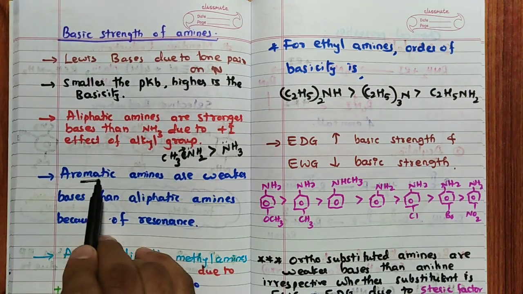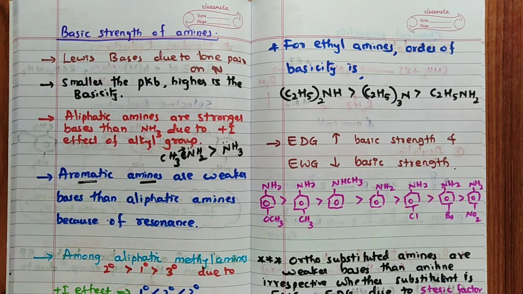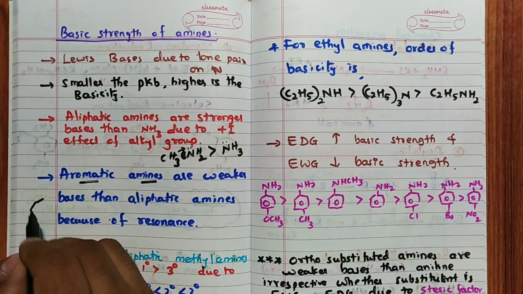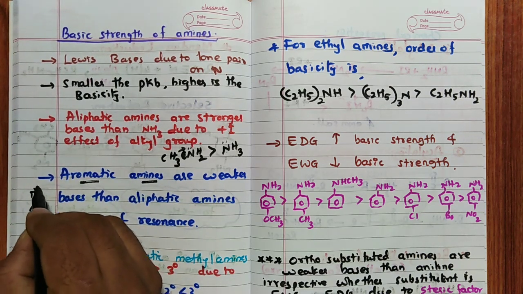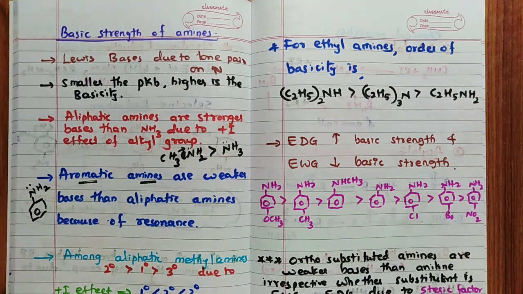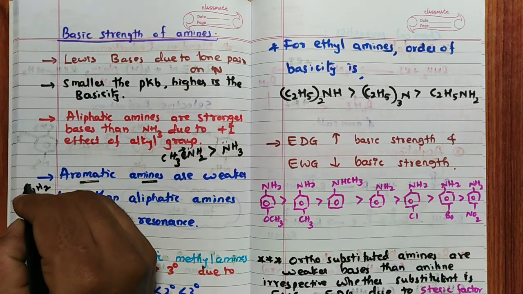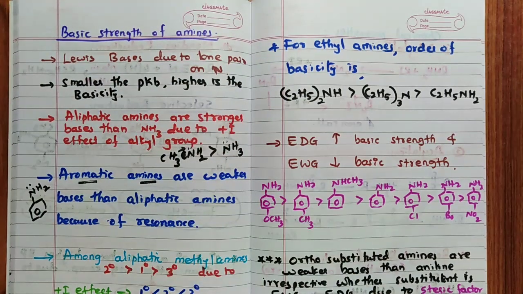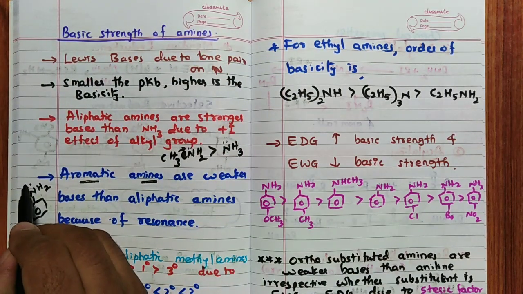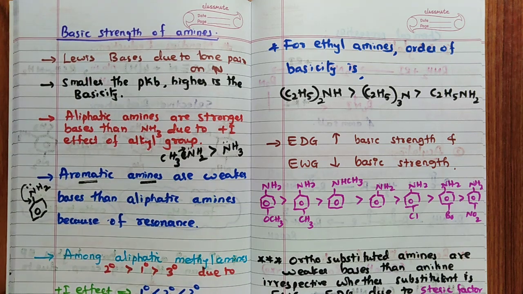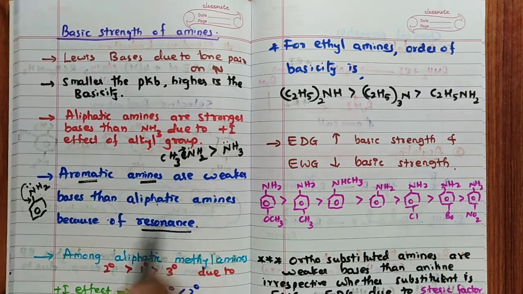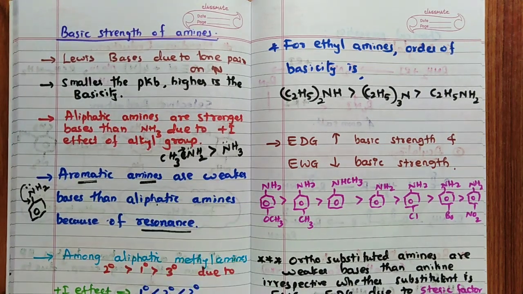But if you consider aromatic amines like aniline, aromatic amines are weaker bases than the aliphatic amines and definitely ammonia also. The reason, remember, is that in aniline, the aromatic amine, there is a lone pair of electrons. If it is donated to another species, it is called Lewis basic nature. But what happens? More electron density is involved in the resonance. Because of the resonance, it is a weaker base than the aliphatic amines like CH3NH2.